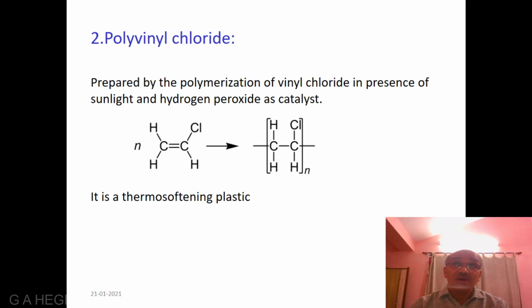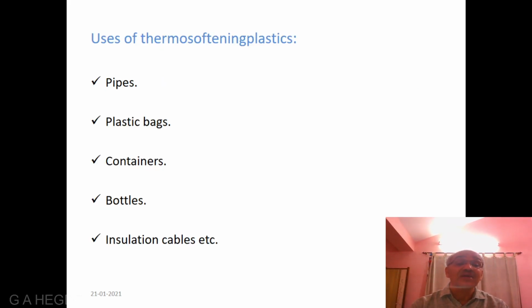N number of vinyl chloride undergoes polymerization to polyvinyl chloride. It is a thermosoftening plastic. The uses of thermosoftening plastics are: number 1, pipes; second, plastic bags; third, containers; fourth, bottles; and the last one, insulation cables, etc.